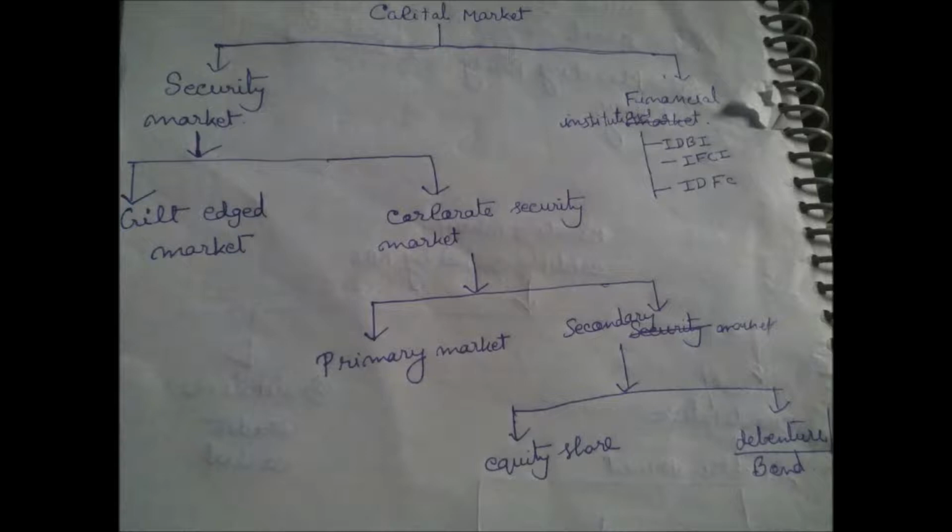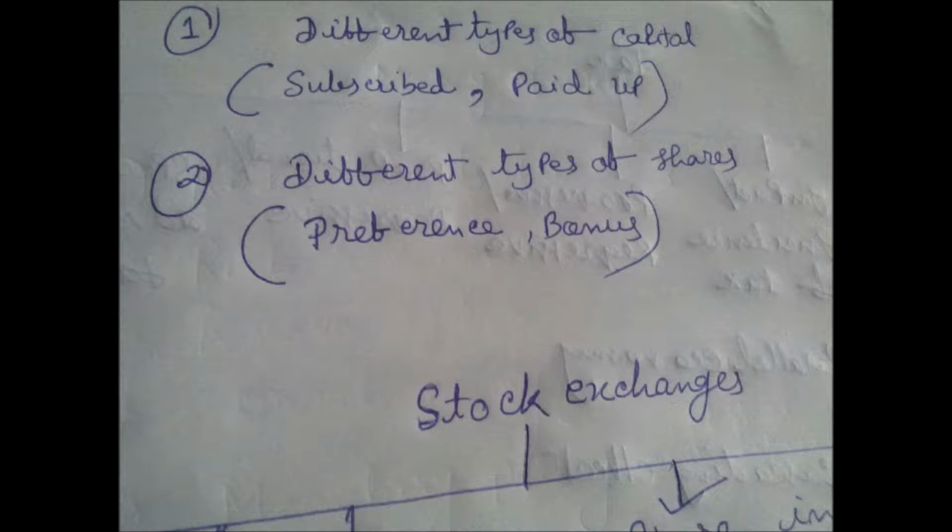How is the gilt edge market different from the corporate security market? You have to observe these things and the impacts of these terms. What is the impact of the gilt edge market on the economy? In the case of corporate securities, you have to see why the primary market is different from the secondary market, and what the role of the primary and secondary market is to the capital market in the economy.